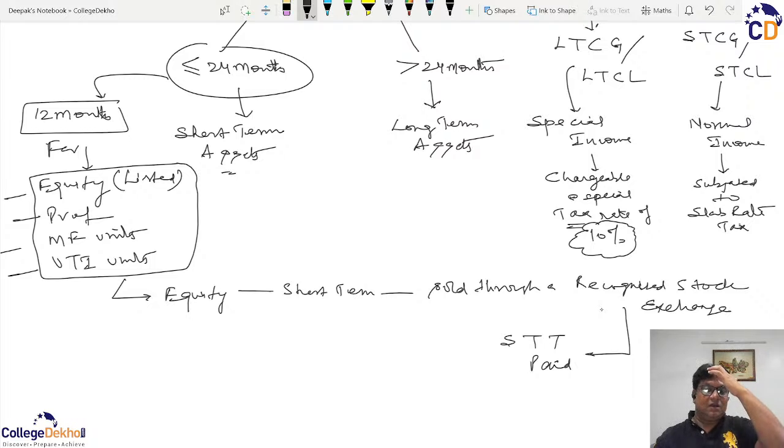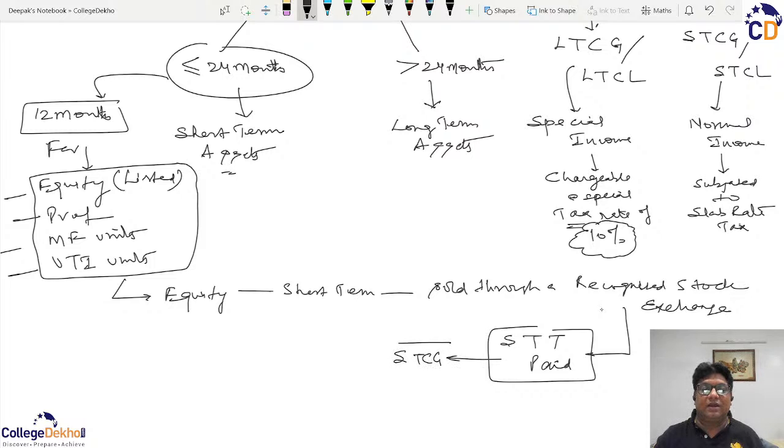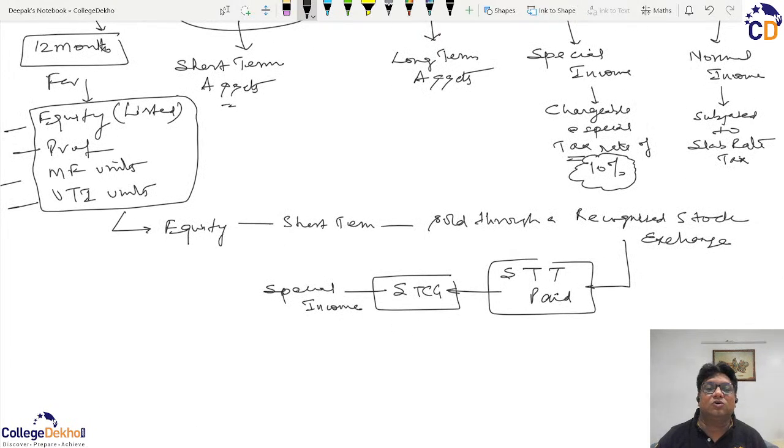So we can say that STT has been paid. Then in such cases, the resultant short-term capital gain will be deemed as a special income. So why it is a special income and how does it affect? We will discuss when we have other topics on taxation and deduction, and this special income will be taxed at the rate of 15%, which is a special kind of tax.